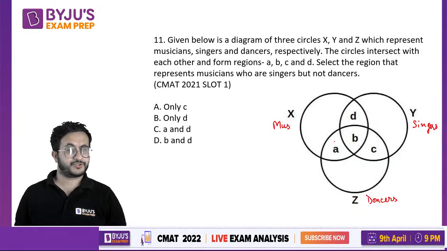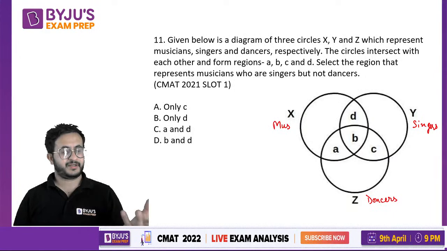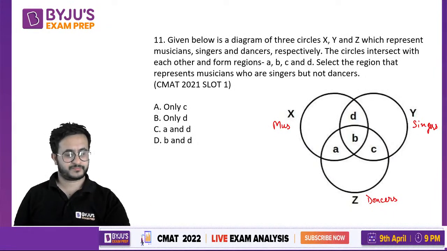These are different regions shown, and you are asked to select the region that represents musicians who are singers but not dancers. If you know Venn diagrams, this is a very easy question for you.